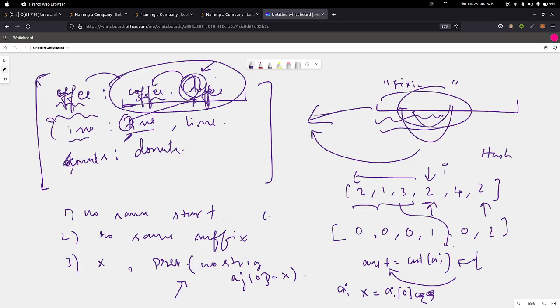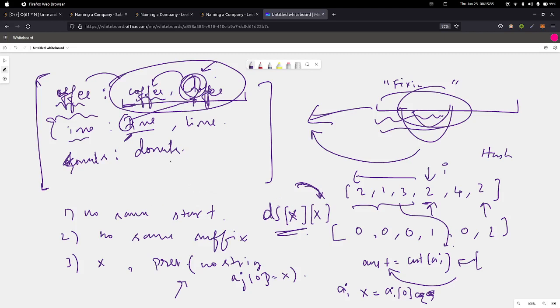So somehow we need a data structure which stores this information, that for every current character x, there shouldn't be any string with the same starting letter in the group we are looking at, right? We need some sort of information like this.